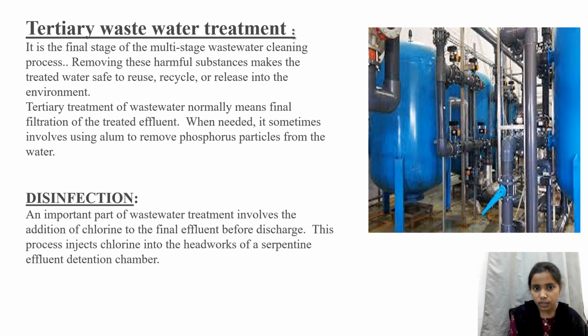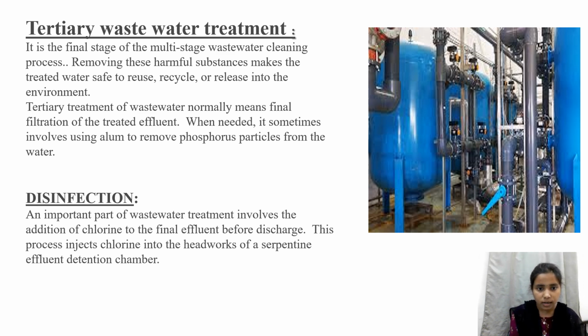Tertiary treatment of wastewater means final filtration of the treated effluents. When needed, it sometimes involves using alum to remove phosphorus particles from the water. Alum also causes any solids that were not removed by primary and secondary wastewater treatments to group together, so they can be removed by filters.